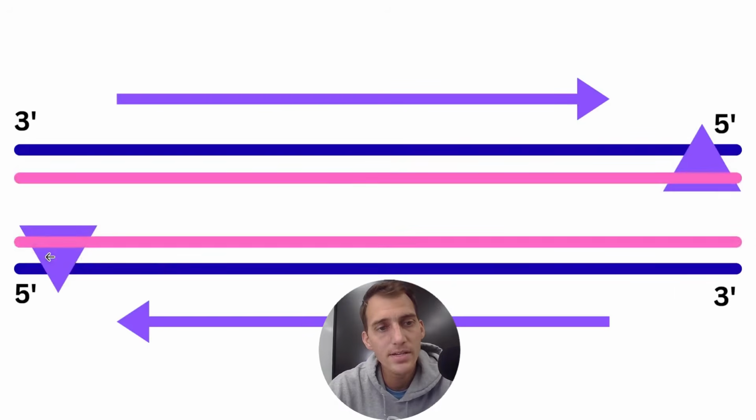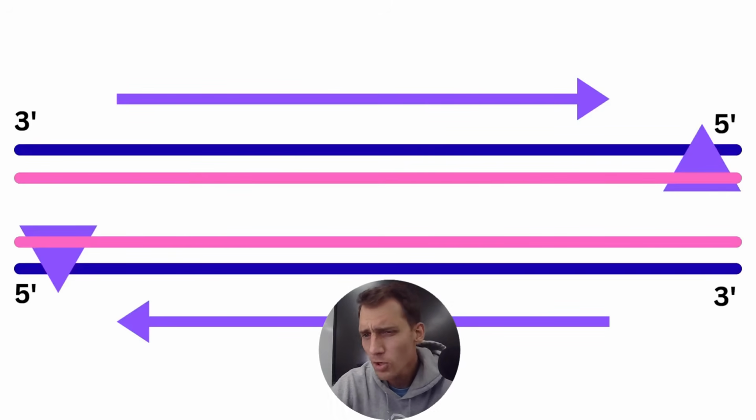Okay, and it's going to make new DNA strands based off of the template strands, right? So let's just pretend, all right, there's an A right here. That means that there's going to be a new T nucleotide across from it, or a thymine, right? Here's a cytosine, or a C. There's going to be a G across from it. Here's a T. There's going to be an A across from it, so on and so forth, right?